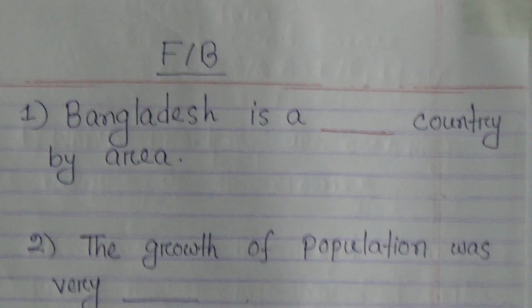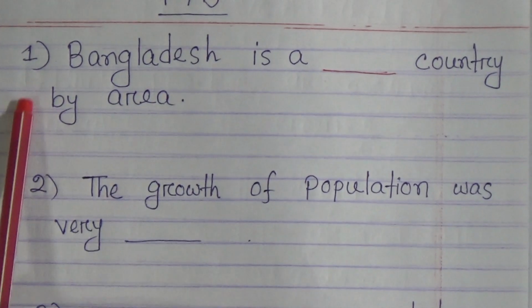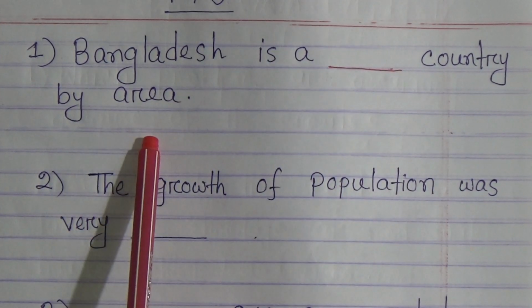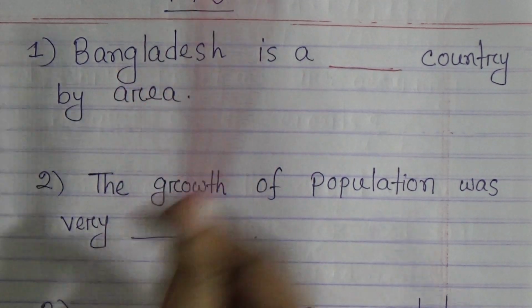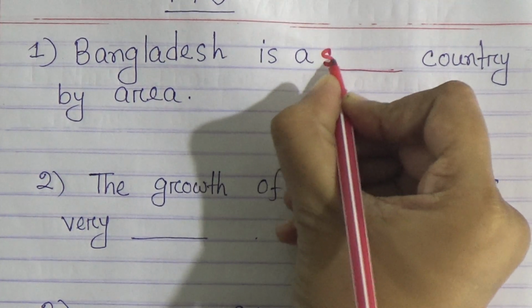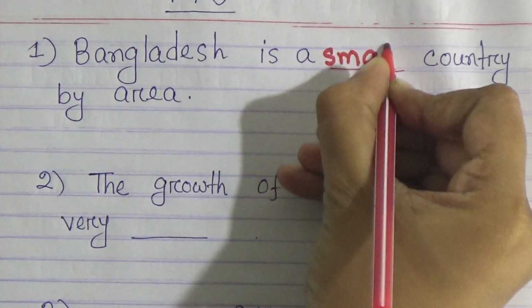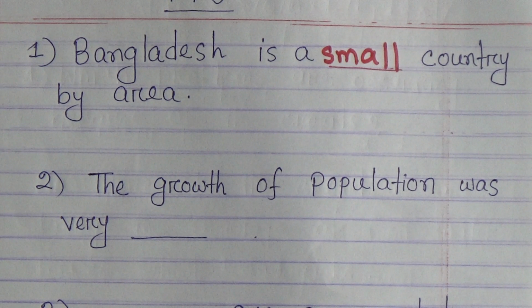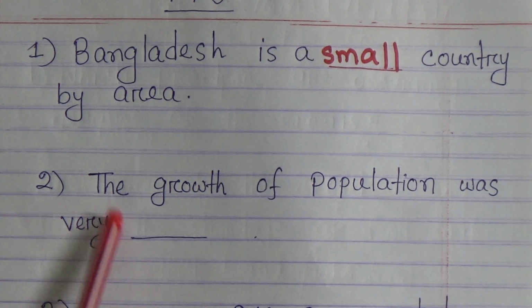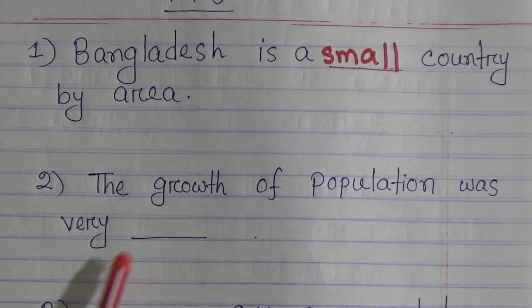Here are given 4 fill in the blanks. We have to solve it. Number 1, Bangladesh is a dash country by area. We know Bangladesh is a small country by area. Small, S-M-A-L-L, small country by area.